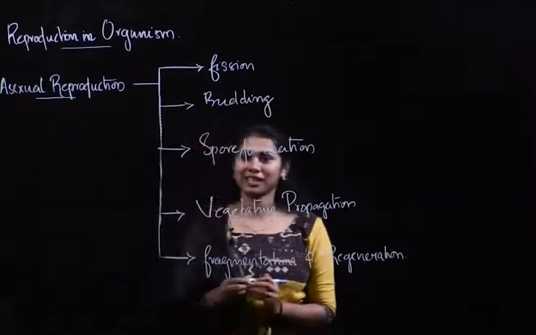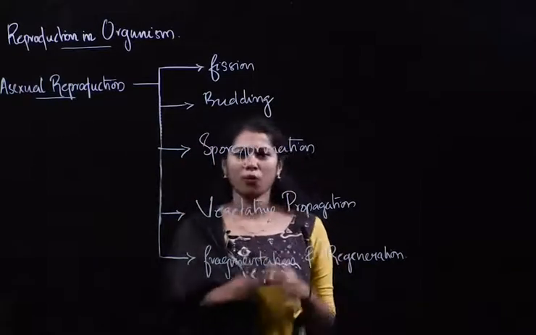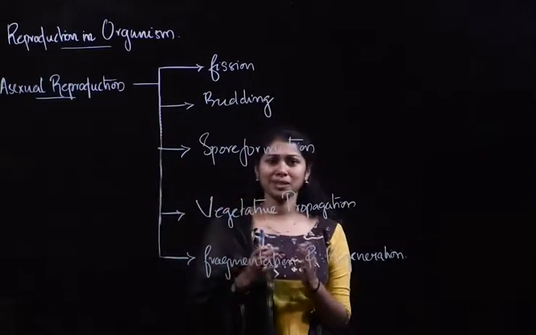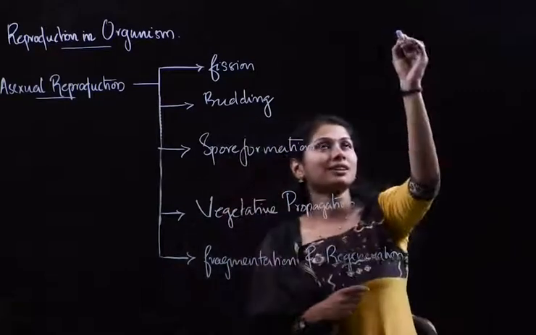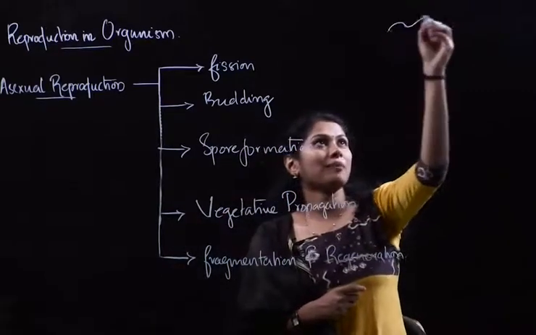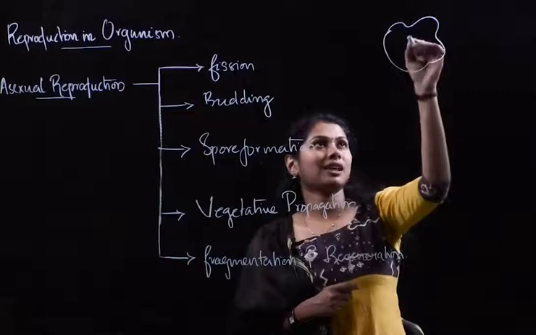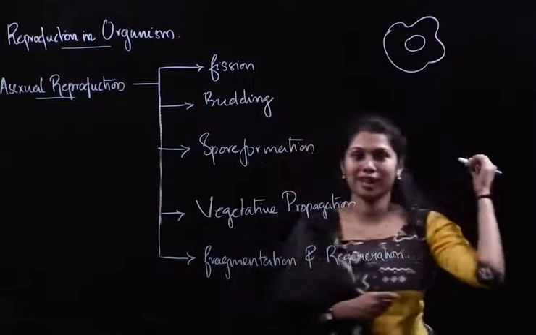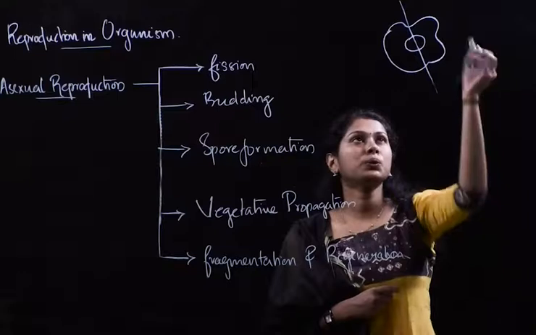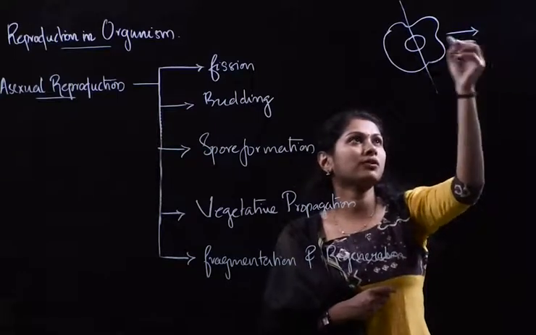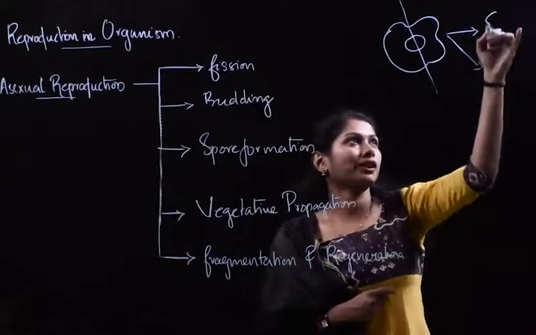So first we can check what fission is. What is fission? Fission means cutting a thing into two halves. We have studied in amoeba-like organisms, single cellular organisms, the parent body is cut into two and this splits to give two daughter organisms.